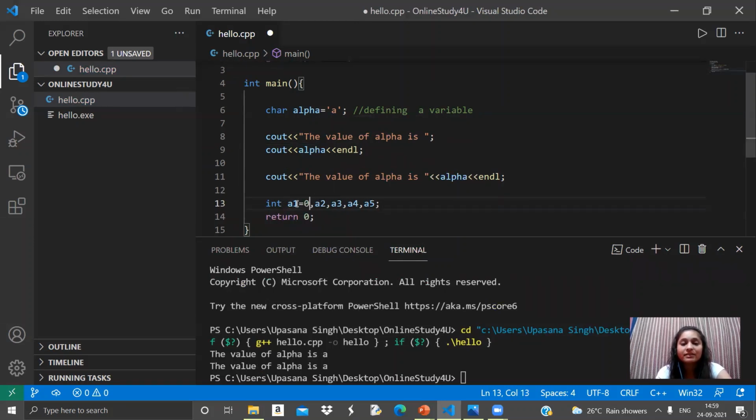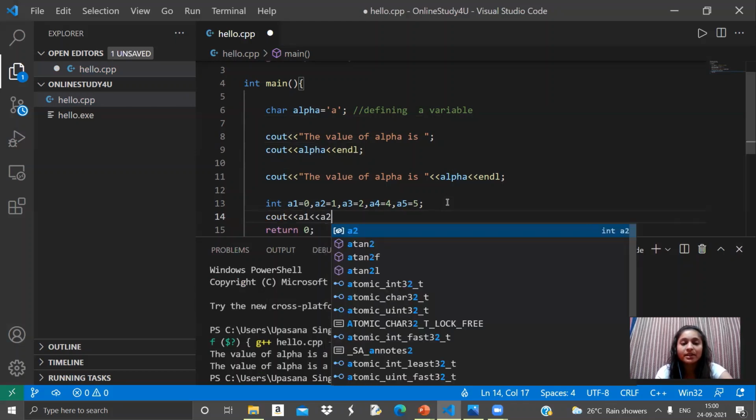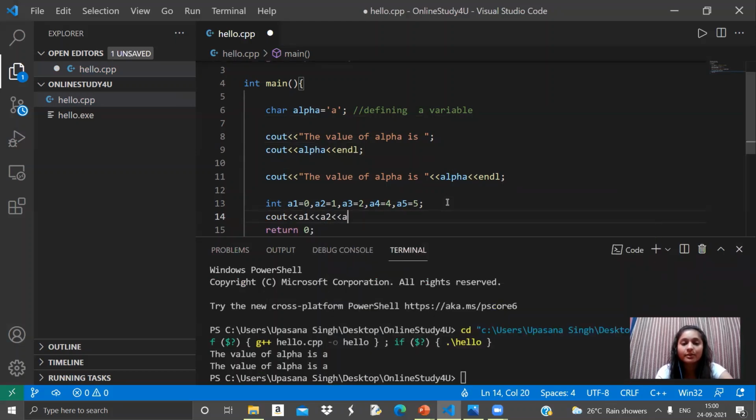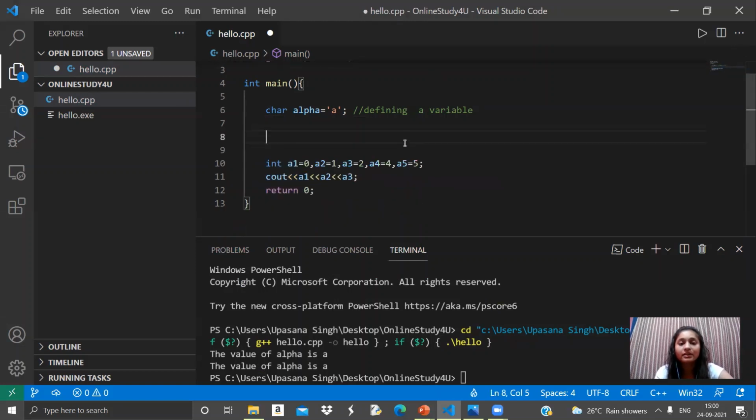I can initialize these variables as well, one by one. And it's your choice if you want to initialize any variable or not. Here I'm initializing so that I can cout them as well. So when I cout them, I can do this. Like I can cout multiple variables in a single line as well. For now, I am removing this so that we can understand the output better.